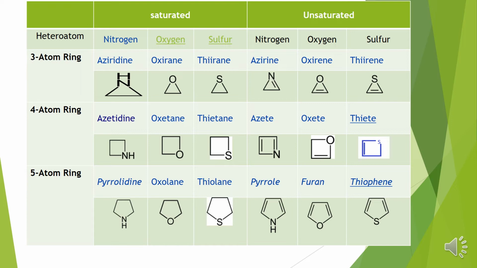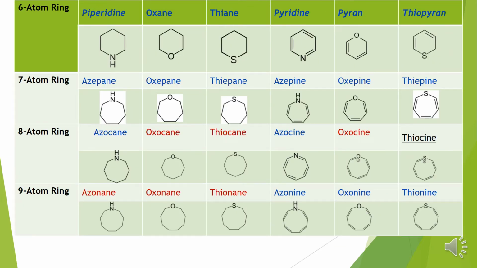Then in the 6-membered ring structures: piperidine, oxane, thiane, pyridine. These are again common. You have used pyridine, pyran, thiopyran, piperidine and so on. And from here on, it will be new for you.